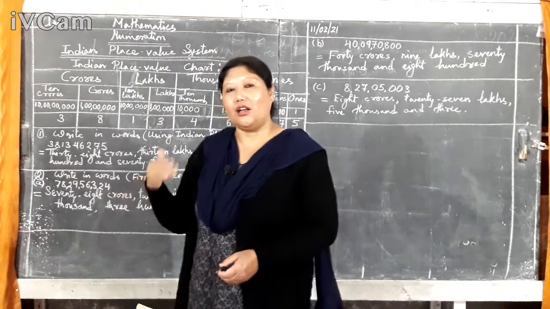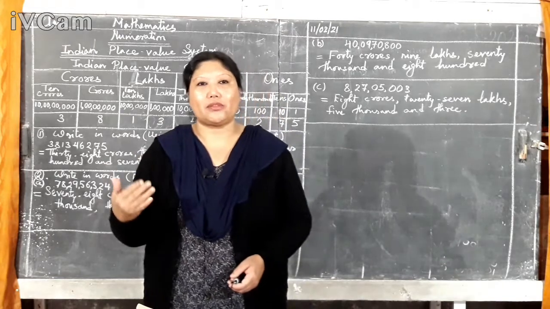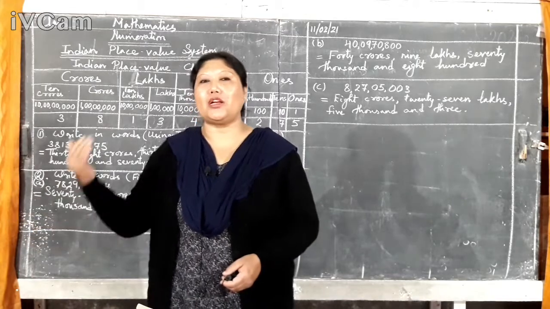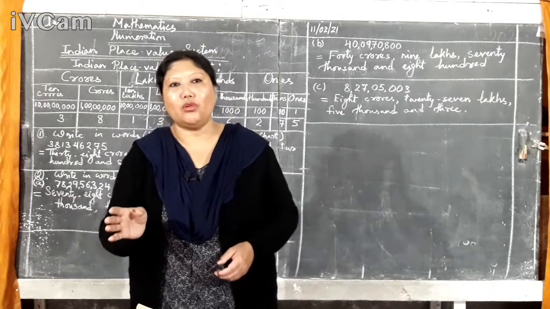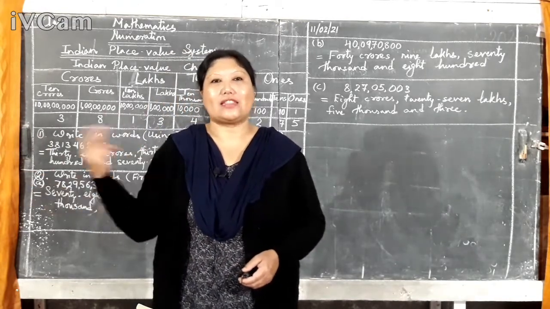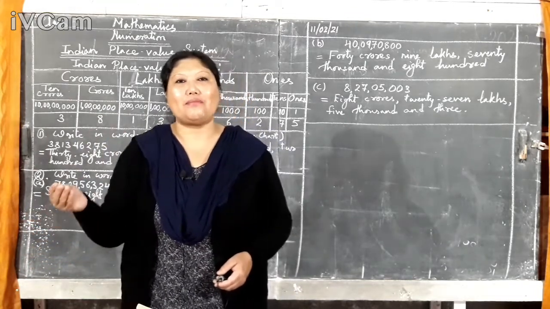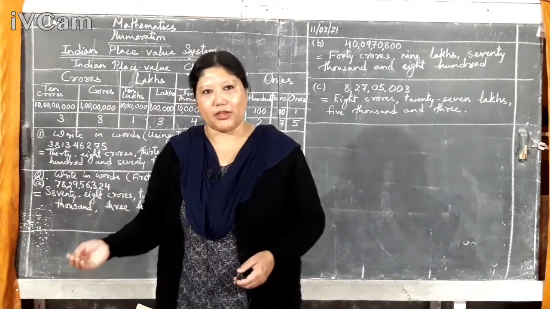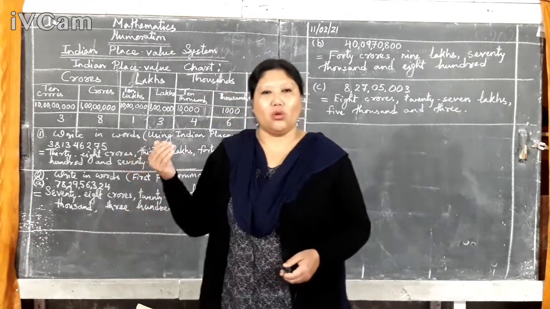Then the biggest 6-digit number, the smallest 2-digit number, the smallest 5-digit number. You have learnt that, isn't it? Now you know the biggest 2-digit number is 99. If you add 1, it will be 100. That means a 3-digit number, the smallest 3-digit number.